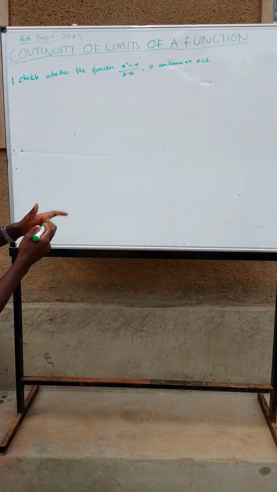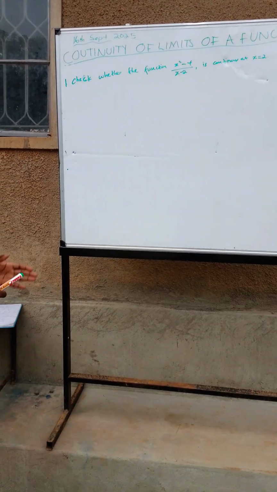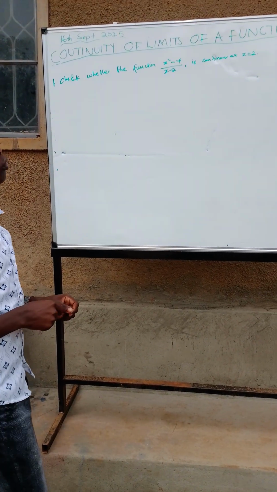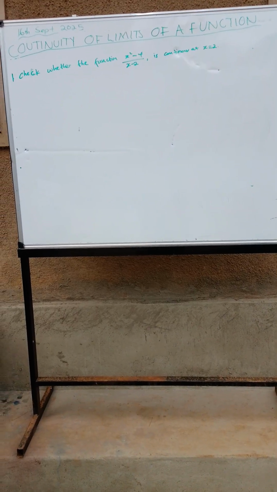How are we going to deal with such a question? They have told us to check whether the function x squared minus 4 over x minus 2 is continuous at x equals 2.